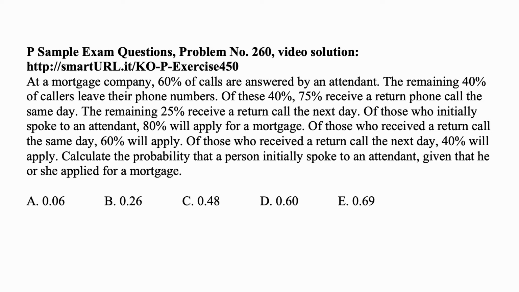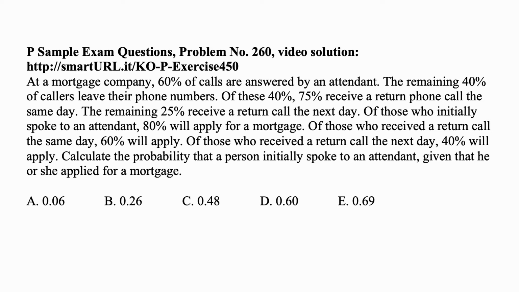A very important consideration is that you should immediately see that we are given a probability that is conditional about something, and the question asks for a conditional probability the other way. So let's look at this. For example, of those who initially spoke to an attendant, 80% will apply for a mortgage.